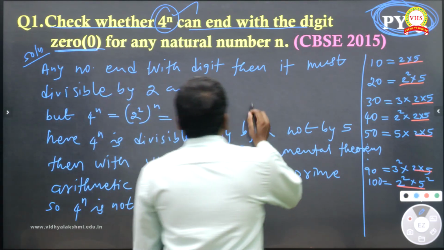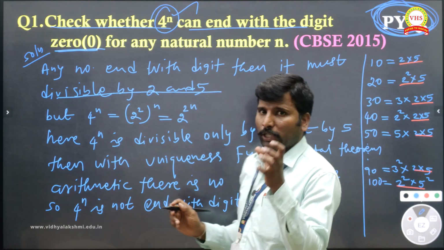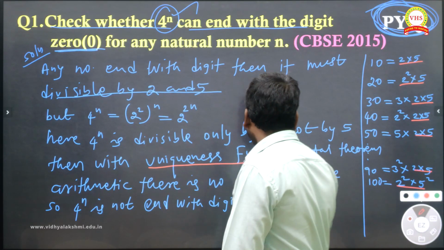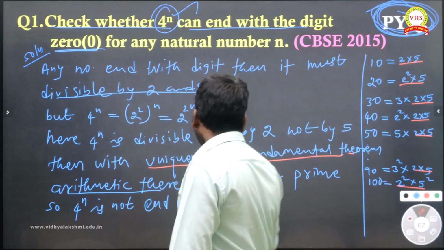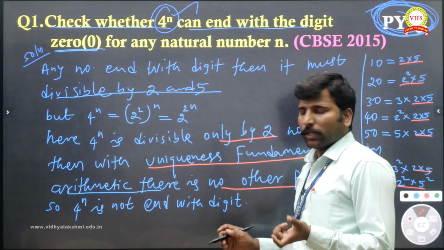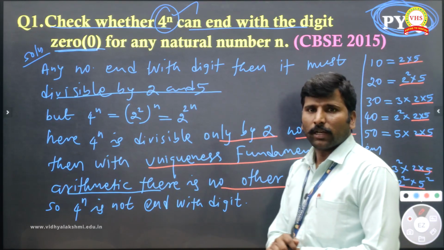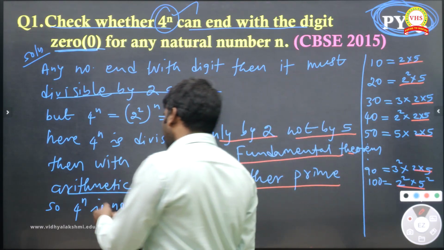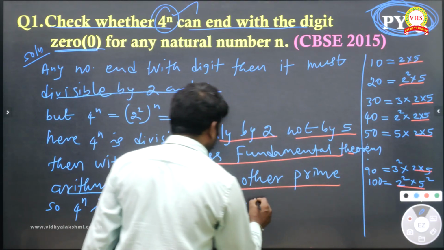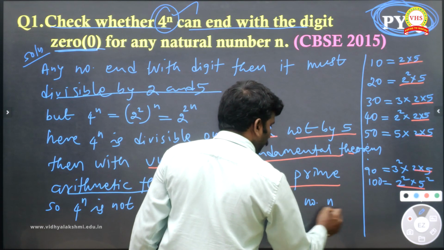Very important here, this line: any number that ends with the digit 0 must be divisible by 2 and 5. That is a very important line. Next line: with the uniqueness, the fundamental theorem of arithmetic, there is no other prime, meaning other than 2, no other prime. So no other prime means we need a 5, which is what I mentioned; only 2 I said. So these points are important. After saying that, 4 power n does not end with the digit 0 for any natural number n. That's it.